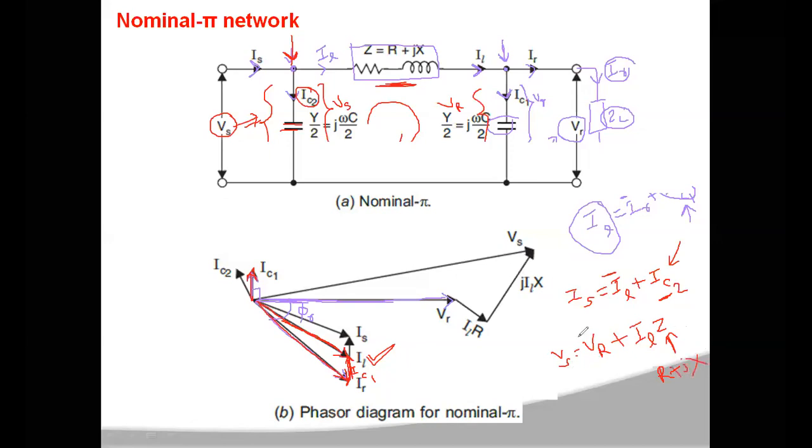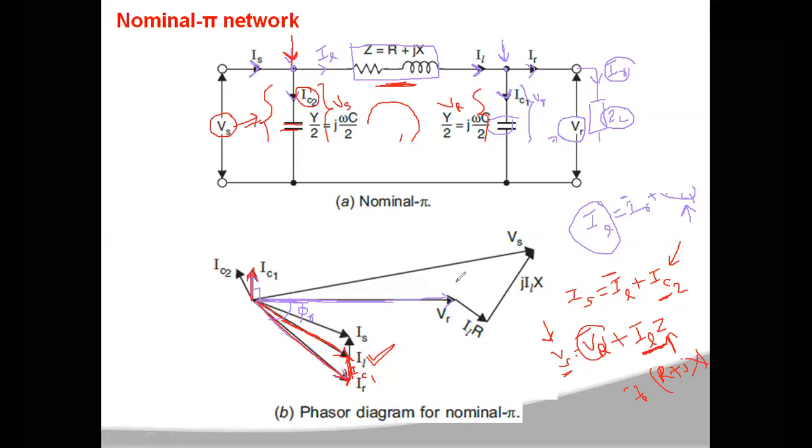Then your Vs will be the sum of your vector VR plus IL into R plus IL into JX. So to get the phasor of Vs, for this vector VR, you have to add IL into Z, that is IL into R plus IL into JX.